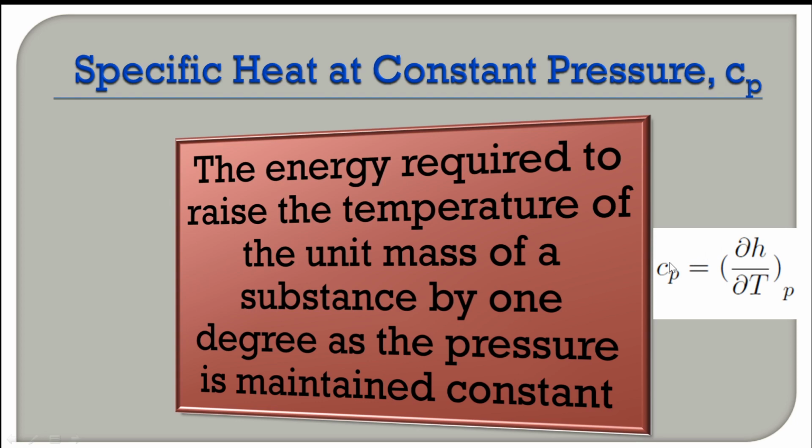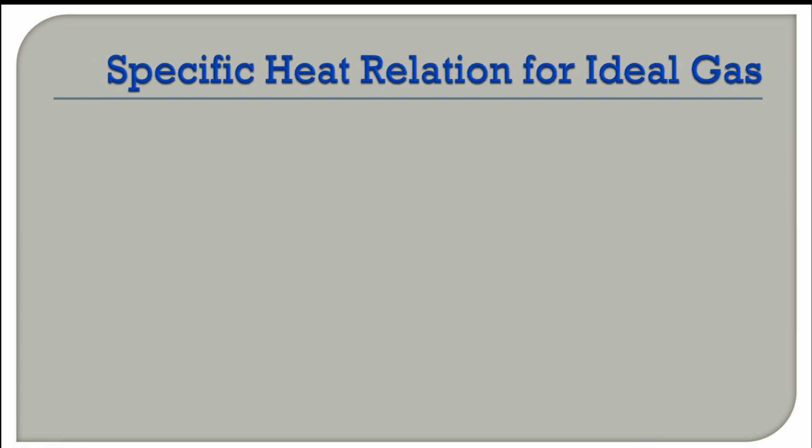So this could be uppercase Cp. In that case, it will be dou uppercase H, total enthalpy, by dou T at constant P. So the units only will be different, right? There will be total specific heat or per unit mass. Both could be used depending on the situation.